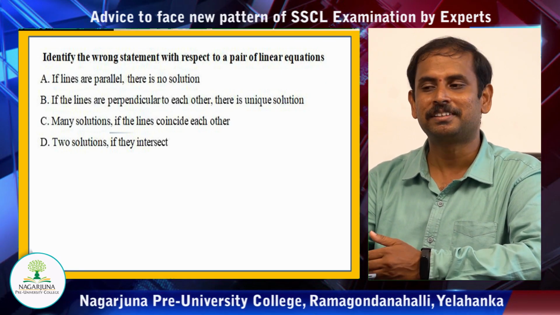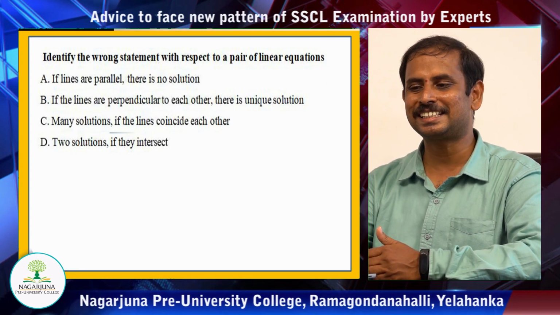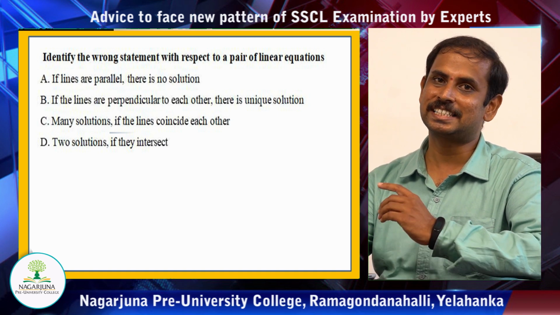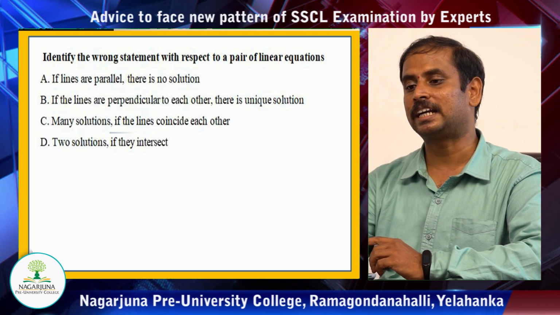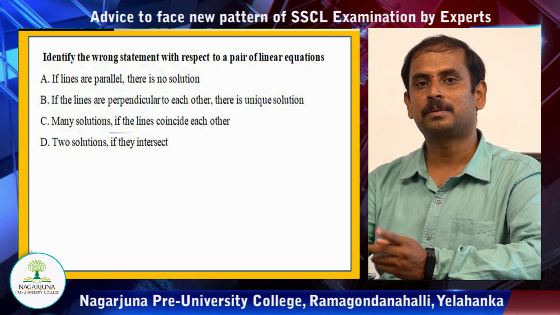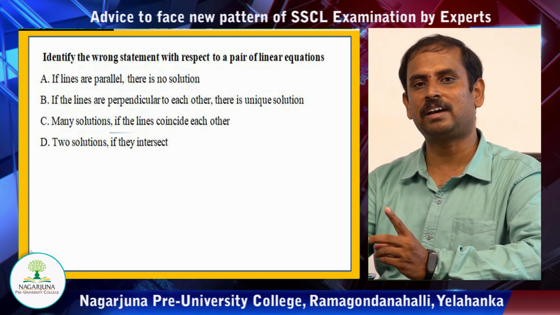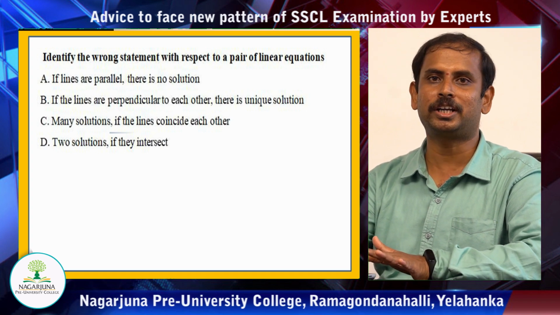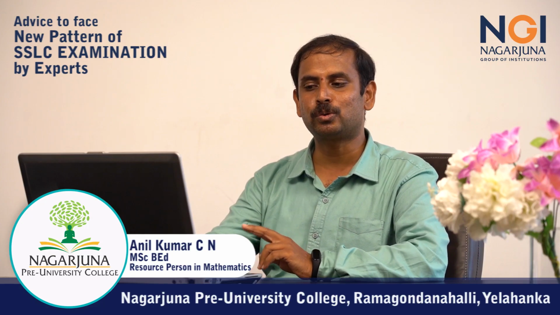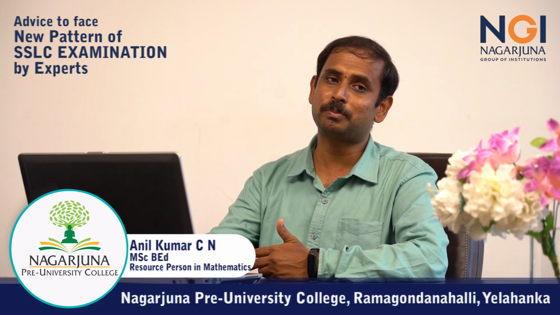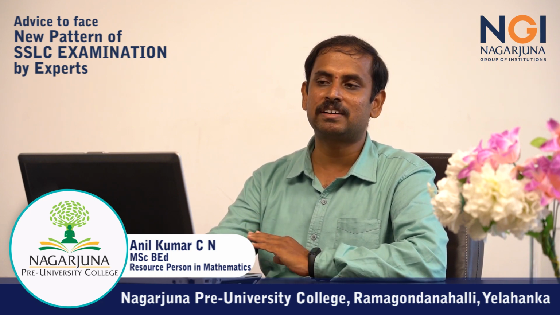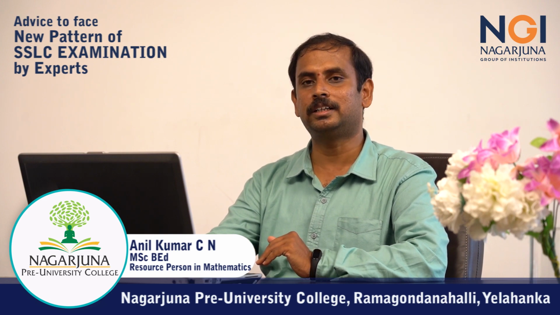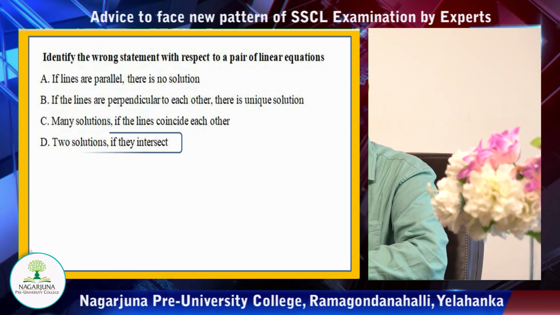Then what's the answer? The last answer will be the wrong one. Yes, two solutions if they intersect. I said a statement earlier. Did you all listen carefully? What was that? Any two straight lines will have one point in common or no point in common. Here they are saying that if two lines intersect, there are two solutions. How is it possible? Any two straight lines will meet at only one point. It can never have two solutions. Is it clear? Yes. So the answer would be option D, two solutions if they intersect, is